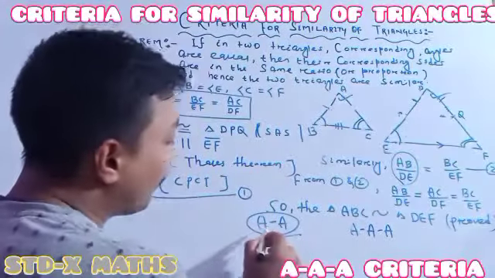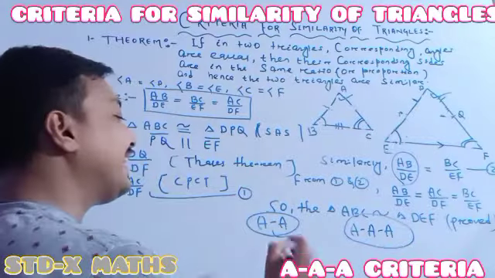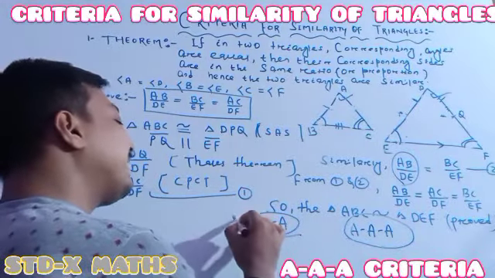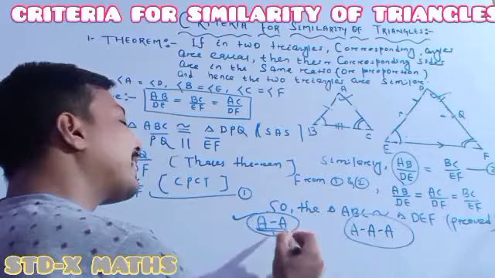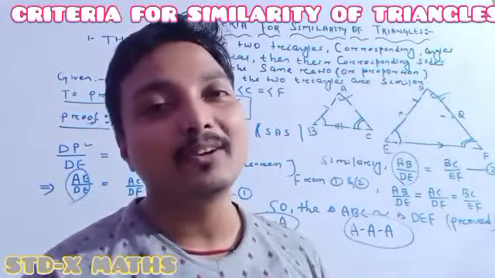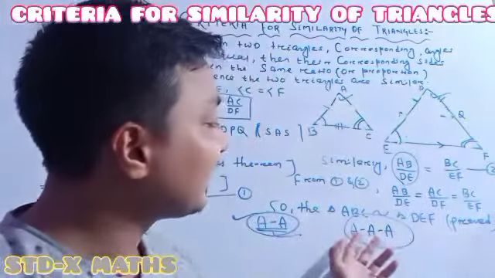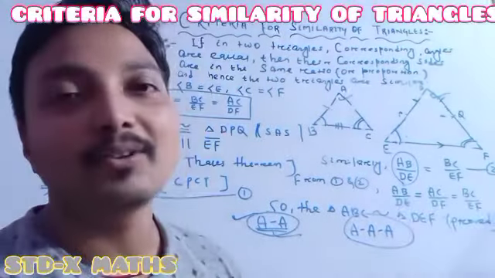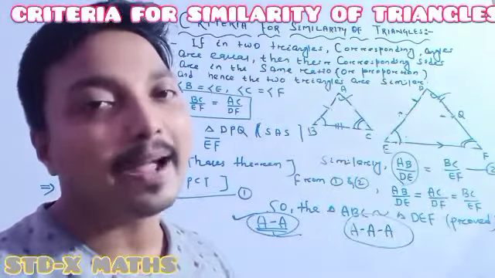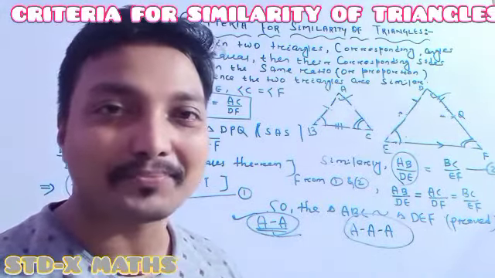So only by checking two angles, it means the AA similarity criteria. After checking two, one can say the name of the criteria is our angle similarity criteria. By checking two one can say it, and by checking three also one can say it, and checking three is also the same as checking two of the corresponding angles of the other triangle. Understood or not understood?